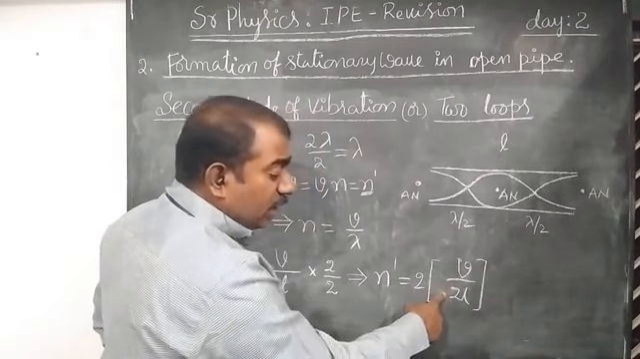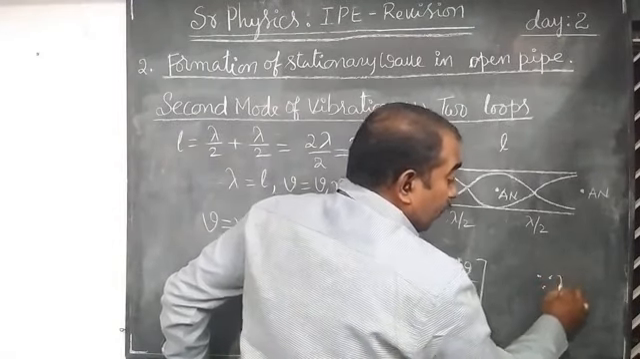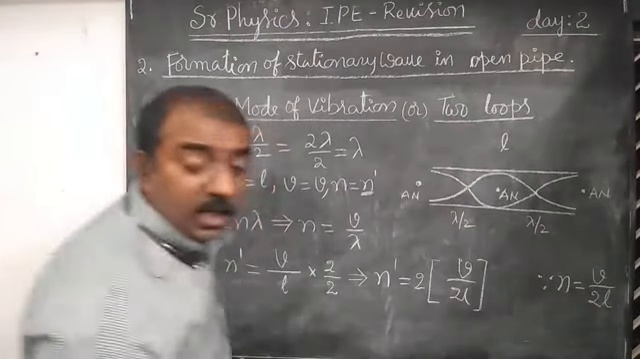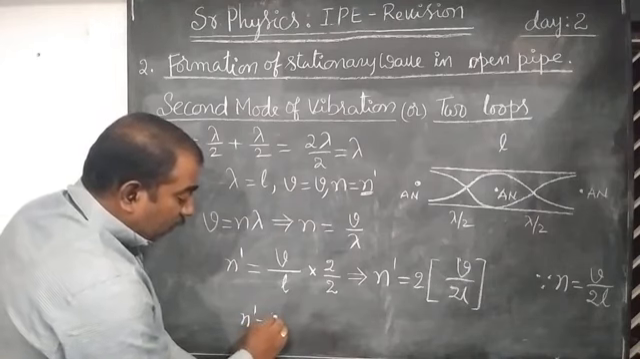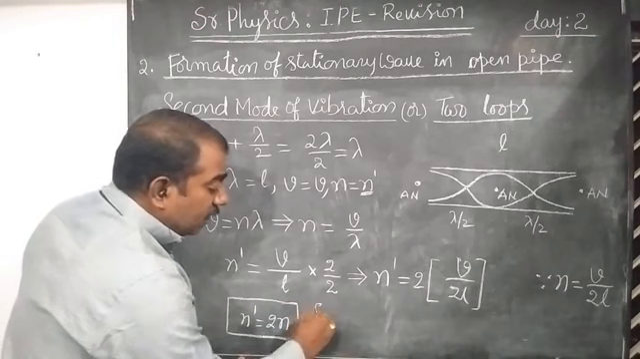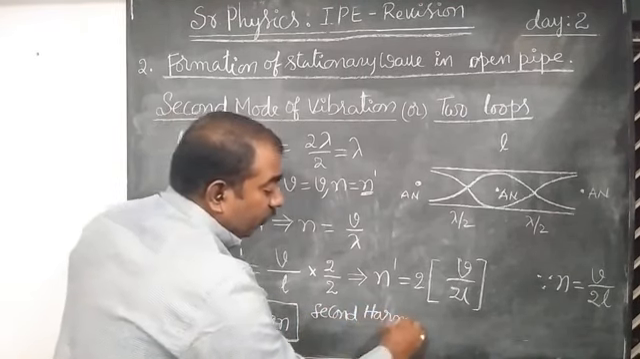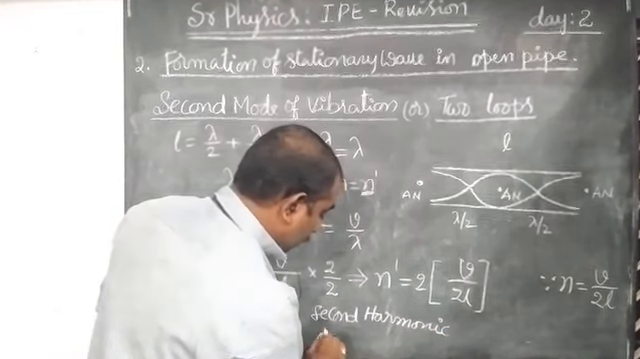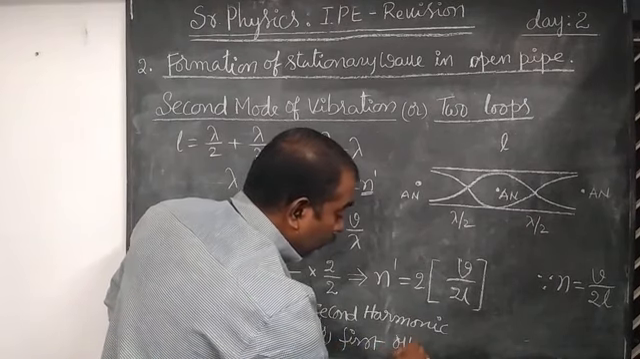Yes, v by 2L is equals to frequency n, because frequency n is equals to v by 2L, as earlier we have learned. So this equation becomes n dash is equals to 2n. This is the second harmonic or first overtone.